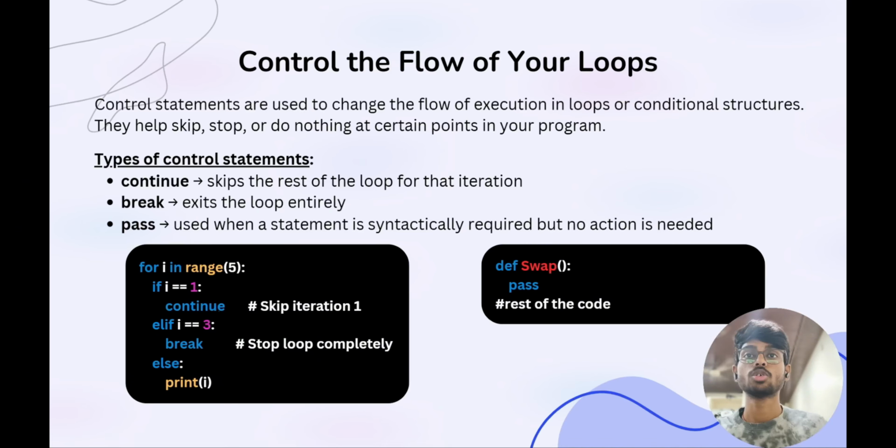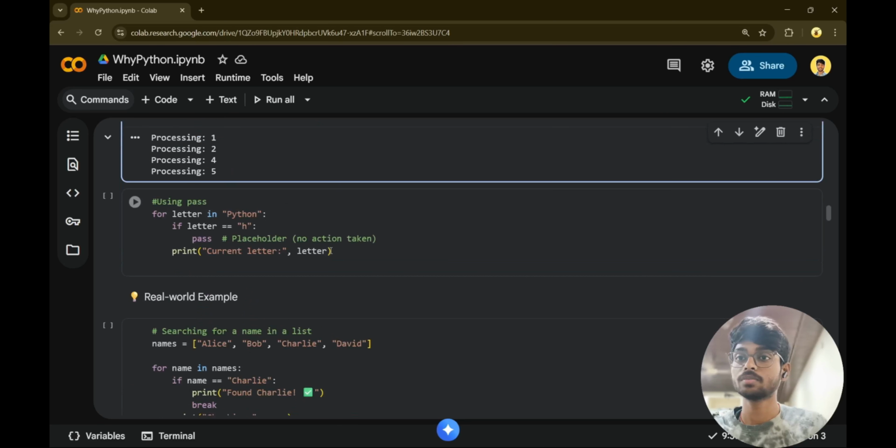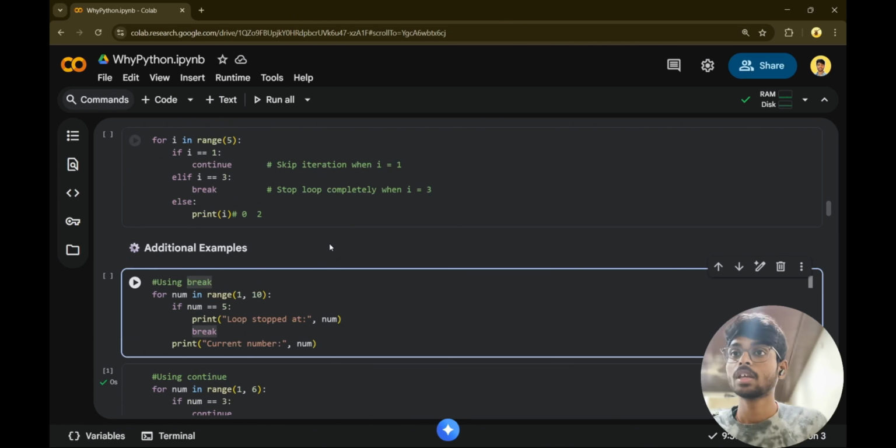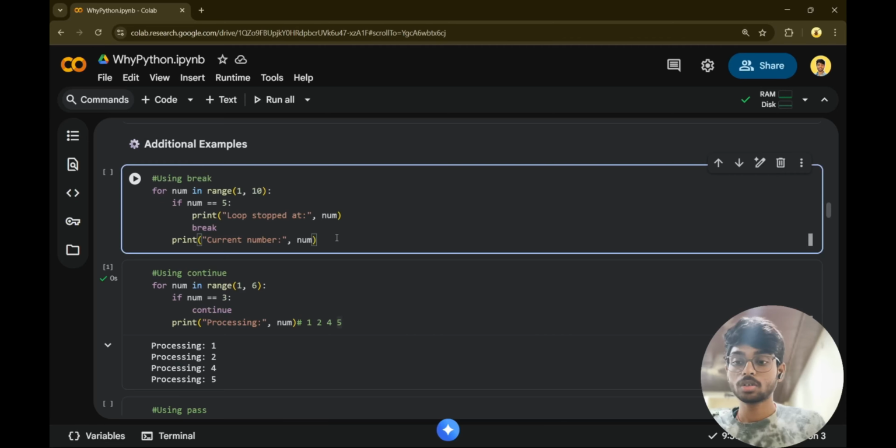So let me show you the code which makes you understand better. If you see this, I am ranging numbers from 1 to 9. Now, here I have a condition: when num reaches 5, I just have to print 'loop stopped at number' and break. Now, what should be the output? Like, what numbers are going to be printed? 1, 2, 3, 4. We just need to stop when the number reaches 5.